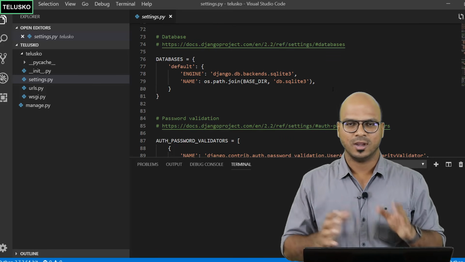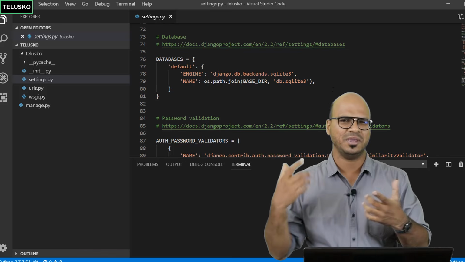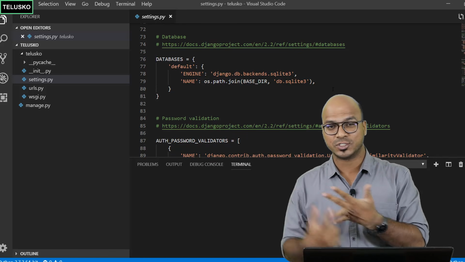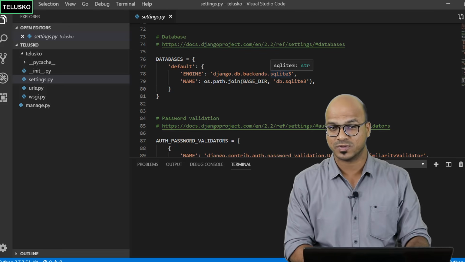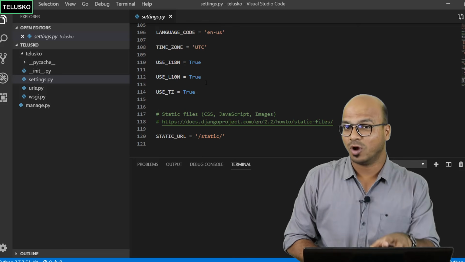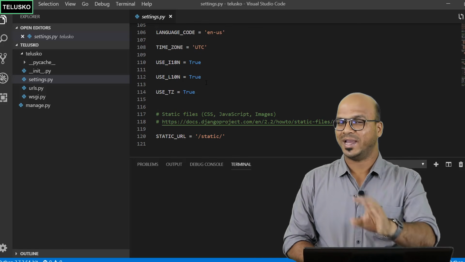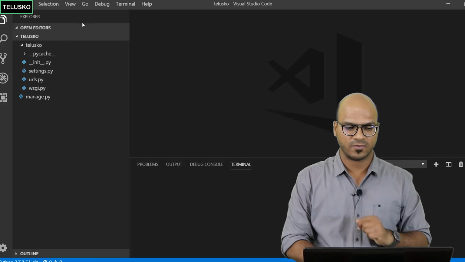What about database? Of course, if you are making a web application, you also want some database behind the scene, maybe MySQL, maybe Postgres or SQLite. By default, it gives you SQLite, but you can also use Postgres there. And then we have some password stuff here for validation. So let's not focus on this file as of now, because we don't actually edit this file very frequently. Let's keep it there. But this is a very important file.